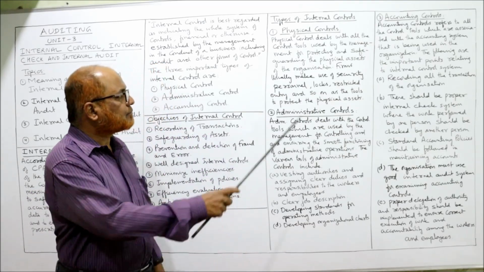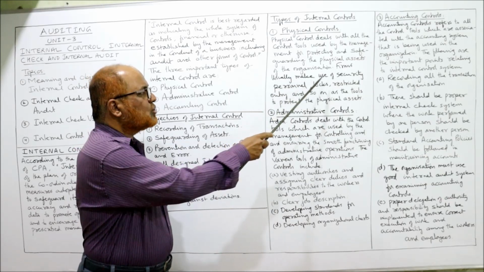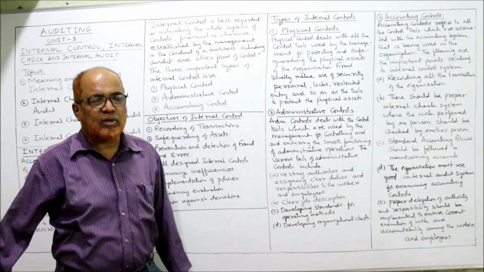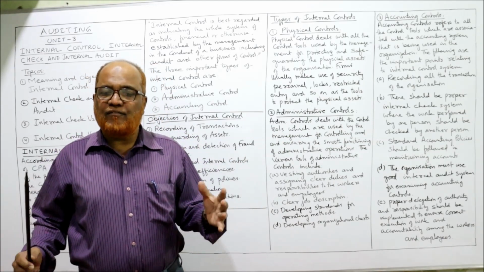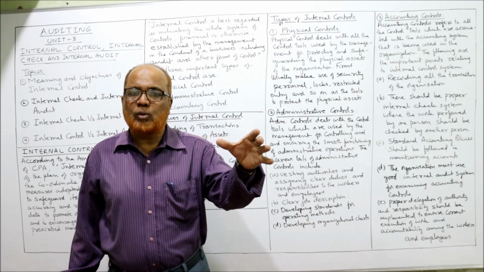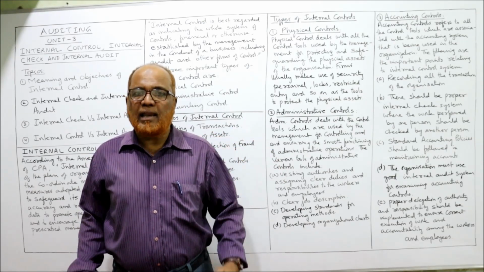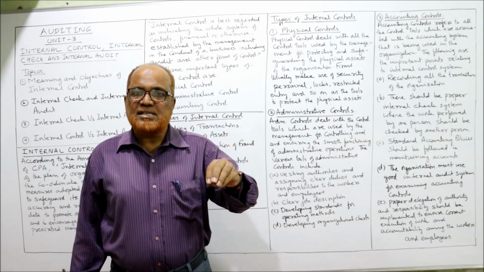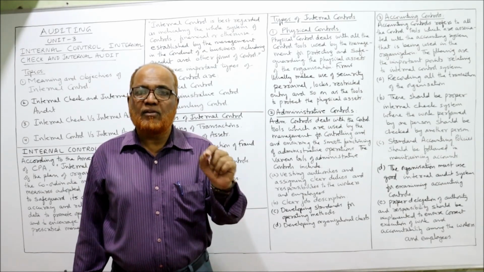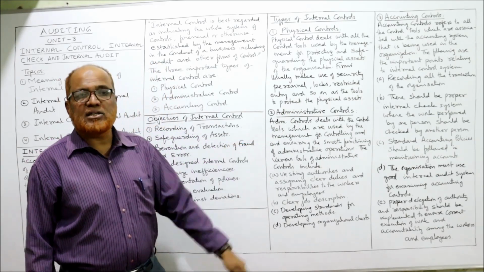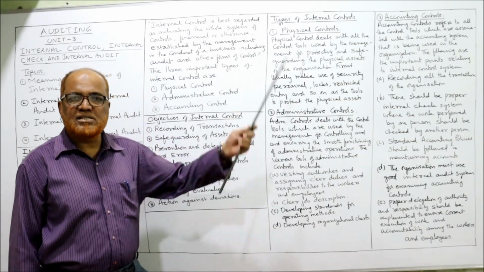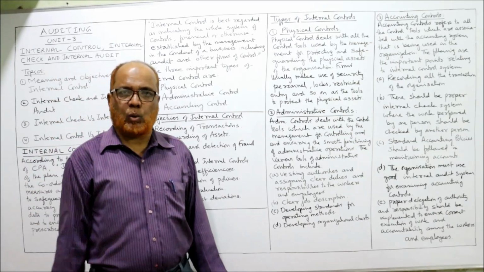We have to check. Firms usually make use of security personnel, locks, restricted entry and so on as tools to protect the physical assets. The firms will use a number of tools and techniques in order to protect the physical assets, like a lock system, and security personnel should be given. Time to time we have to record the value of the assets. Similarly, protecting all the physical assets from different types of risks. These are called physical control.